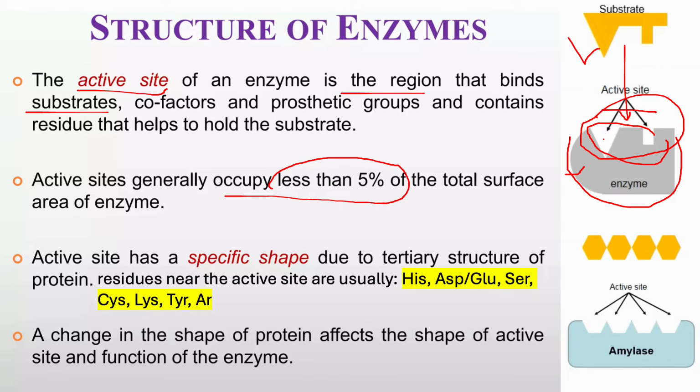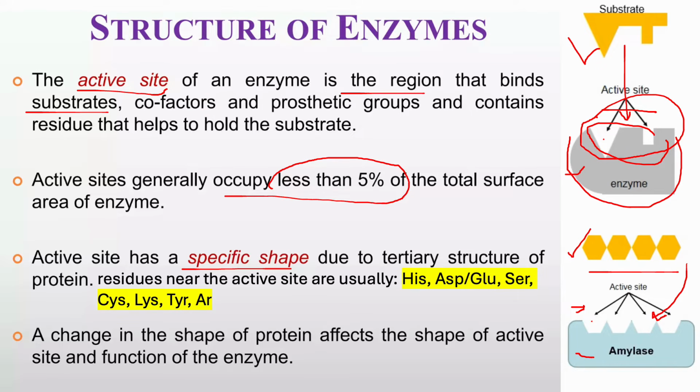And the active site has a specific shape, as you have seen in the example of amylose, and this is amylase, which acts on and catalyzes amylose, that's why it's called amylase. Here the active site shape is very similar to the substrate, amylose, so that amylose can easily fit with the active site.